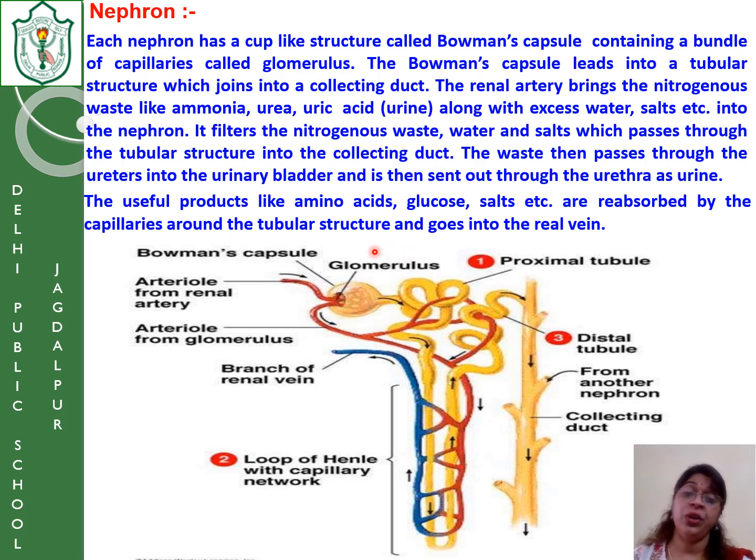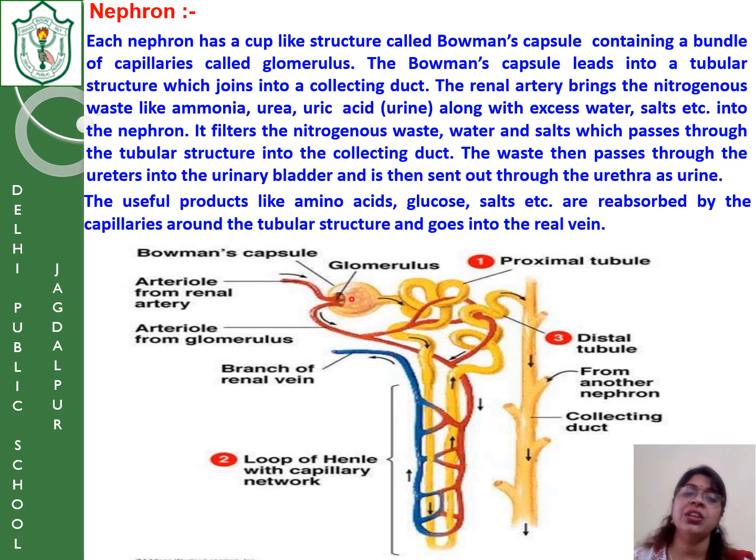But only the nitrogenous waste is sent out. The useful products like amino acids, glucose and salt are reabsorbed by the capillaries and sent to the renal vein. Now here you see that the afferent arteriole is bringing the impure blood.